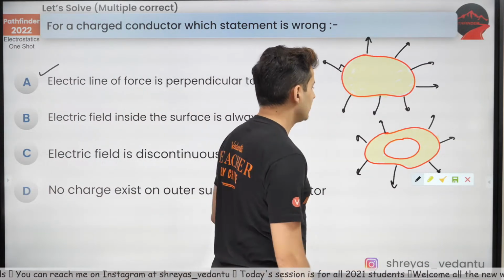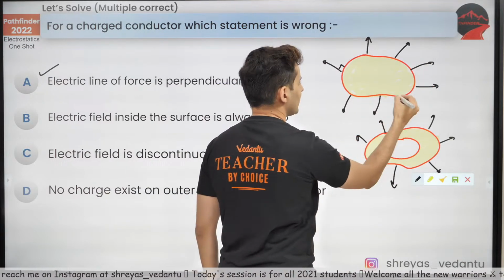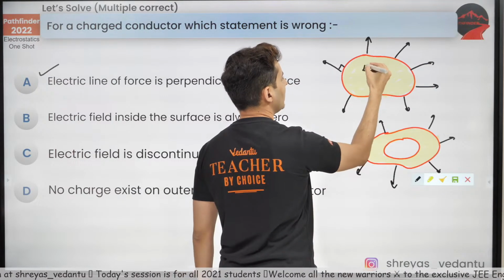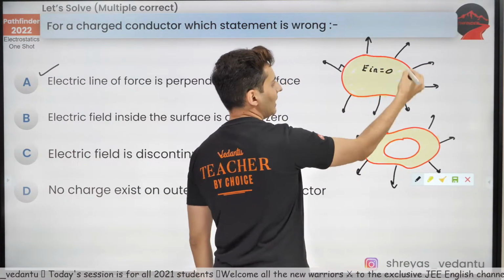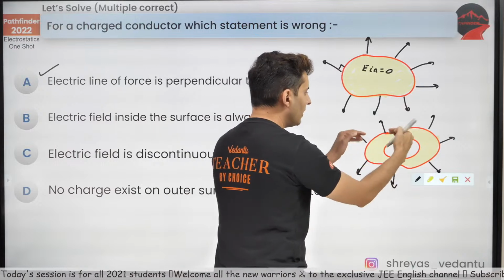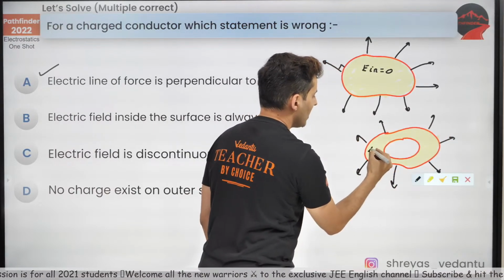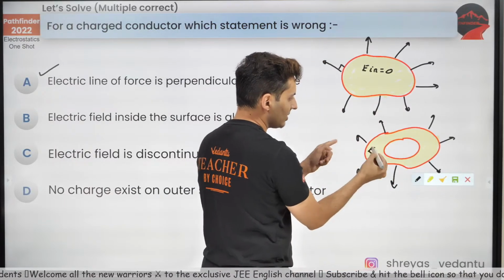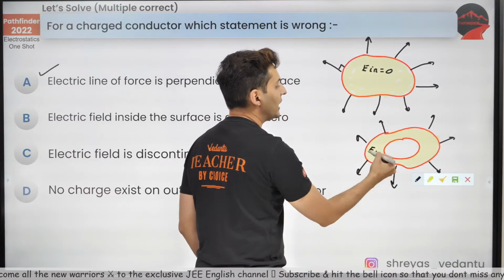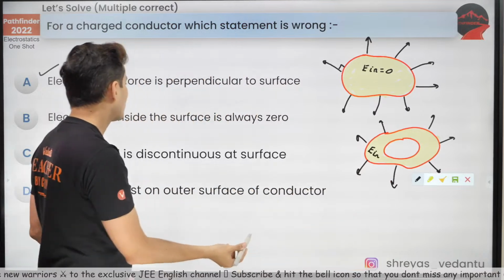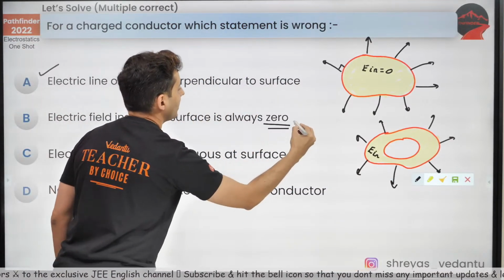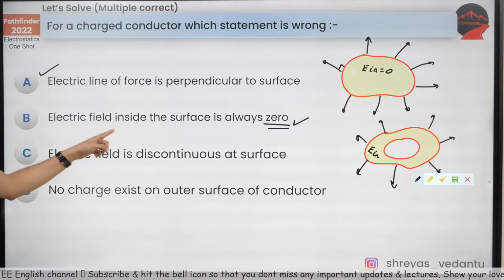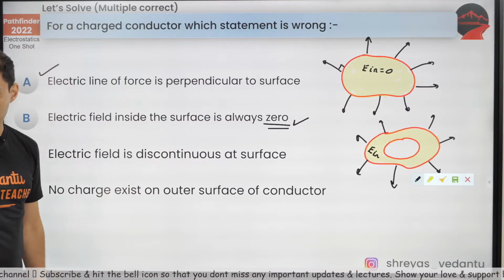Electric field inside the surface is always zero. Now look at this. This is a surface, and if I go inside of it, it is zero. Electric field everywhere is zero. Here if I go inside the surface, again it is zero, and here again if I go inside of this surface, also it is zero. Everywhere in this yellow shaded part it is zero. So hence this option is also correct. I hope this is clear.